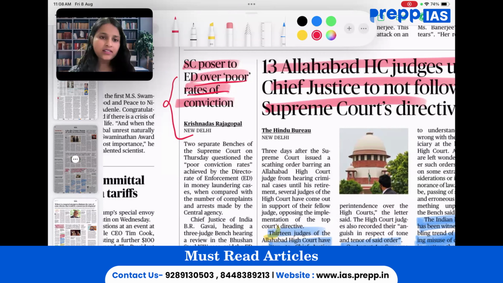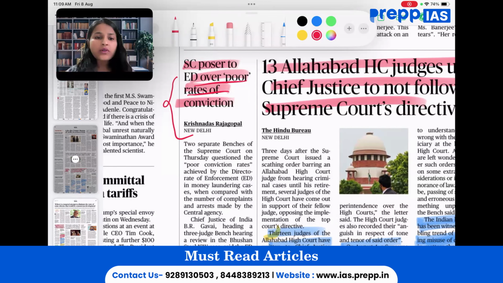Just these pointers. For mains, what is the need for police reforms? Investigative versus judicial balance that we are required to read. Then other GS papers that it can be linked with: ethics. Then criminal justice system. What are the issues that are being faced in Indian criminal justice system?